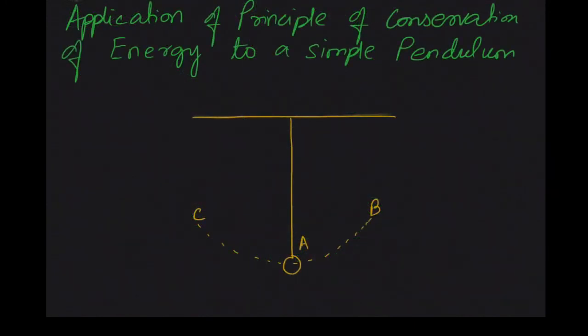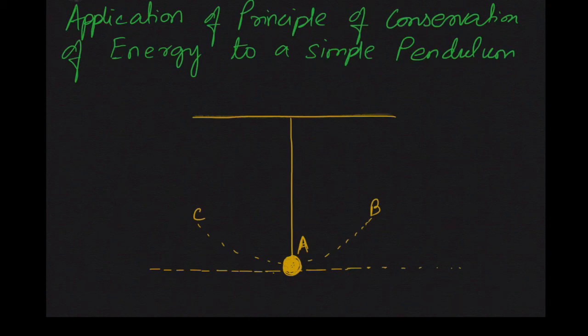Now in this example we will try to understand the application of the principle of conservation of energy, and we have taken the example of a simple pendulum. Now see here, when the pendulum is at rest, at point A at its mean position, and we are considering this as the ground level, potential energy is 0 and kinetic energy is also 0 at point A. Why? Because I have taken this as the reference level. Height is 0, so potential energy is 0, and this bob is at rest, so kinetic energy is also 0.